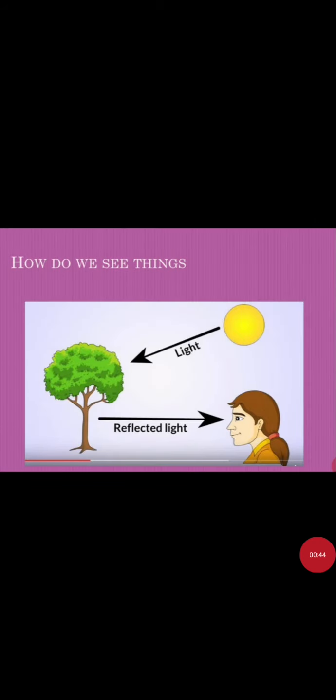Let me discuss how do we see things. Just because of reflection of light, we can see the things. You can see in this image sunlight incident on a tree. Then after reflection, the light enters into the eye. Clear? That's why you are able to see the things. How do we see things? When light hits something, it bounces back. When this bounced light reaches our eyes, we see things. This is why we need light to see something.